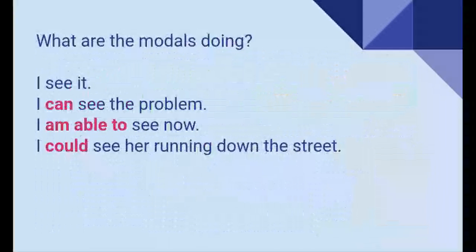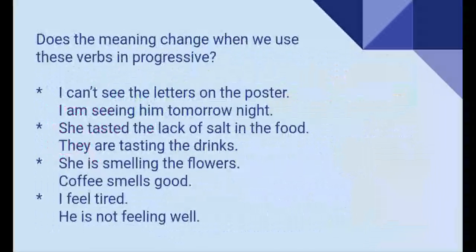Now, let's continue. Look at these verbs. Does the meaning change when we use the verbs in progressive form? Look at the first one. I can't see the letters on the poster. I am seeing him tomorrow night. Does the meaning of see change in these sentences?